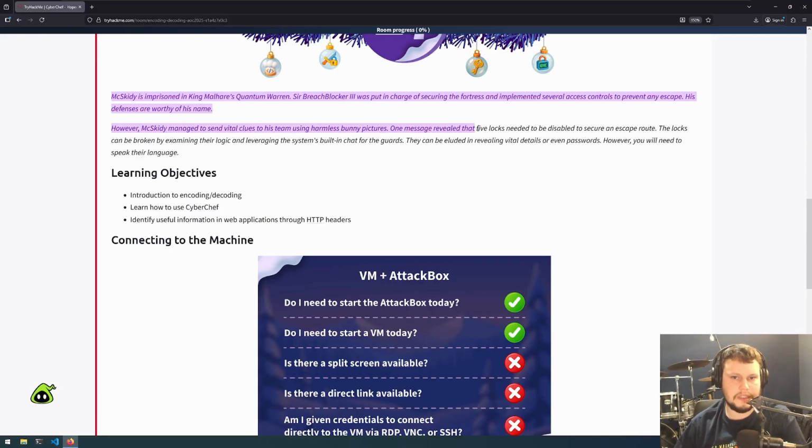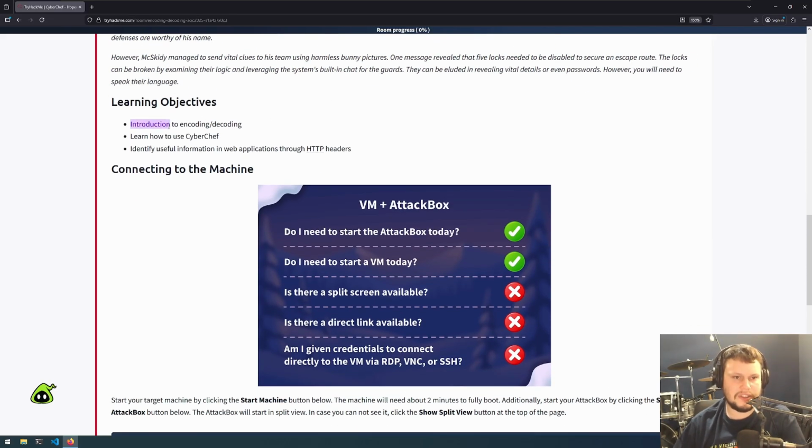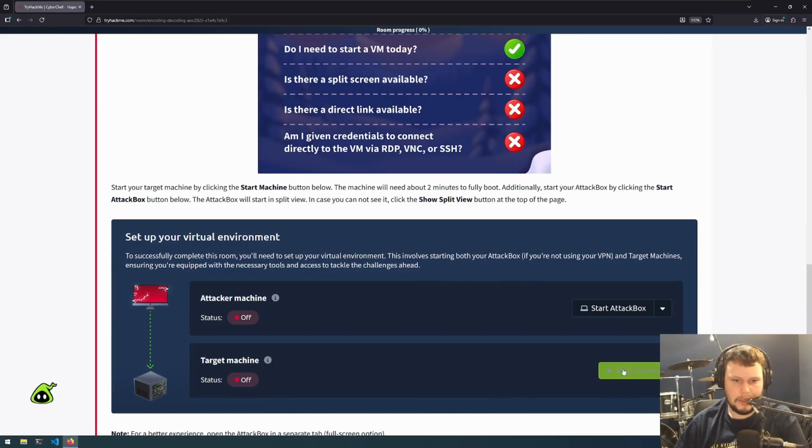However, McSkidy managed to send a vital clue to his team using harmless bunny pictures. One message revealed that 5 locks needed to be disabled to secure an escape route. The locks can be broken by examining the logic and leveraging the system's built-in chat for the guards. They can be eluded into revealing vital details or even passwords. However, you will need to speak their language. The learning objectives are the introduction to encoding and decoding, learning how to use CyberChef, and identifying useful information in web applications through HTTP headers. For this challenge we need both the target virtual machine and the attack box.